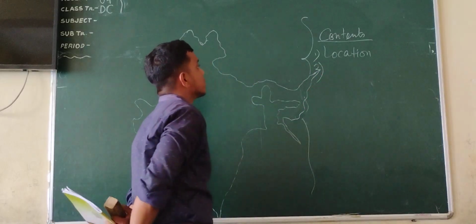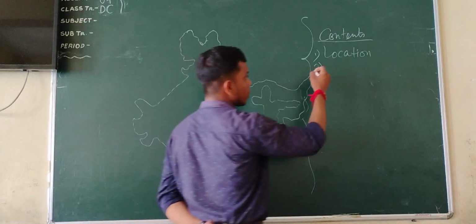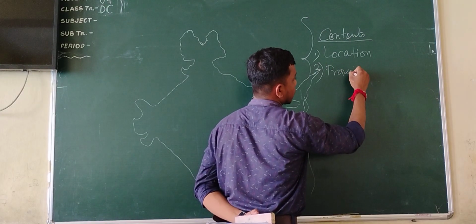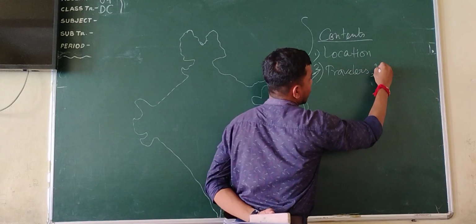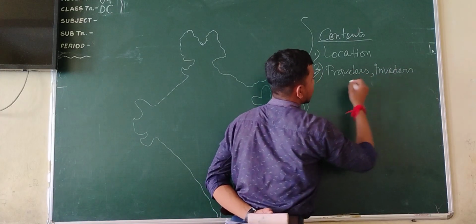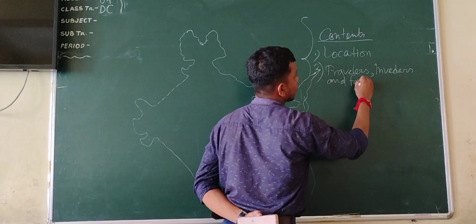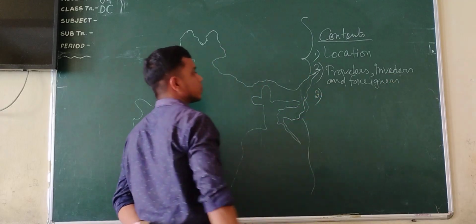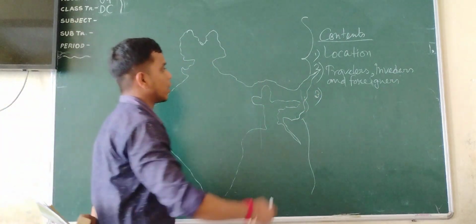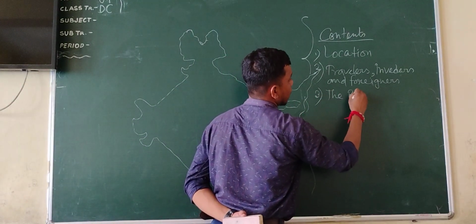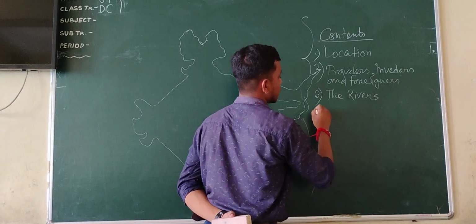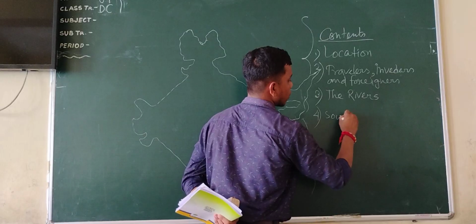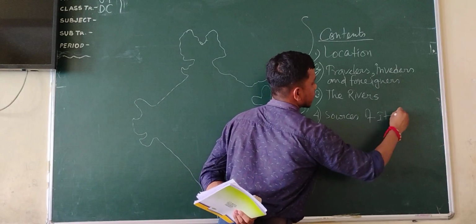And secondly, it has been said that the travelers, invaders, and foreigners. And along with this, the rivers. यहाँ पे हम तरह तरह का रिवर्स के बारे में जानेंगे, ठीक है। And source of its name, source or sources of its name.